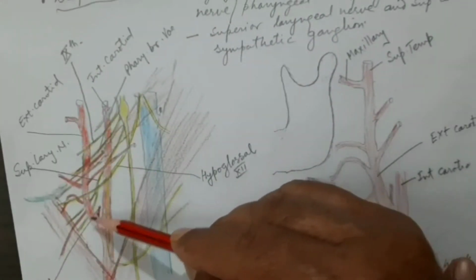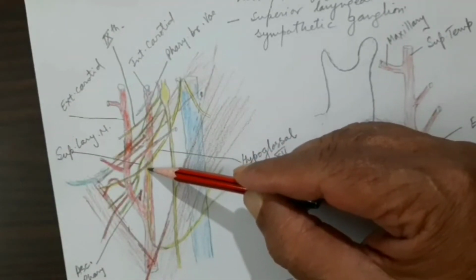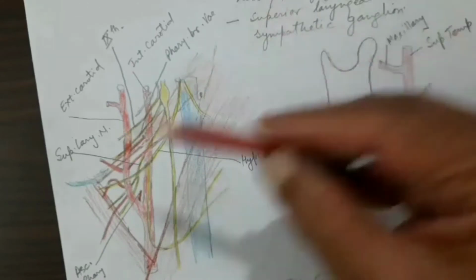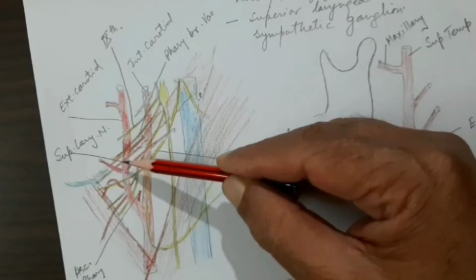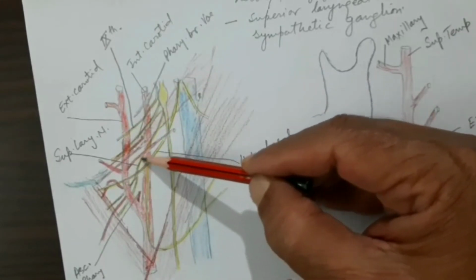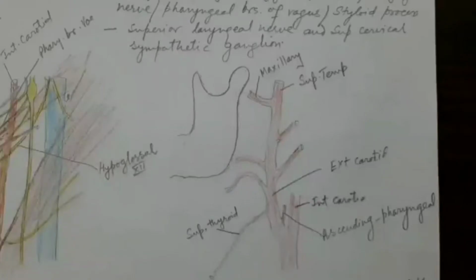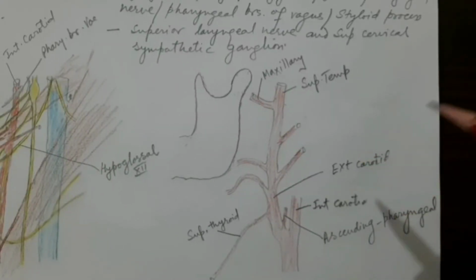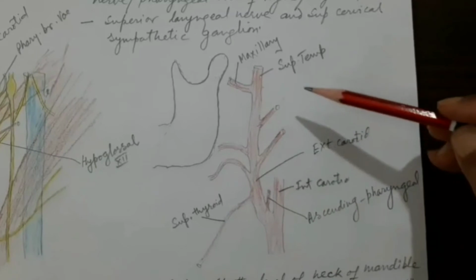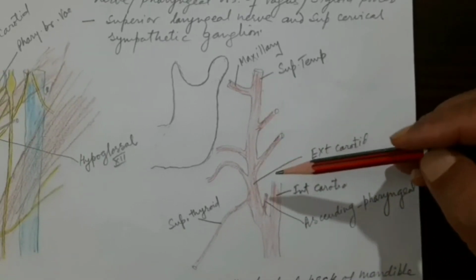Another structure was here which I have not shown you, the ansa cervicalis, though it has nothing to do with the external carotid artery, and many of these branches are taking origin from the carotid triangle, from the external carotid. Let us now see the branches from the external carotid artery. This is a simple diagram for the external carotid artery. Just draw it and label it along with me.